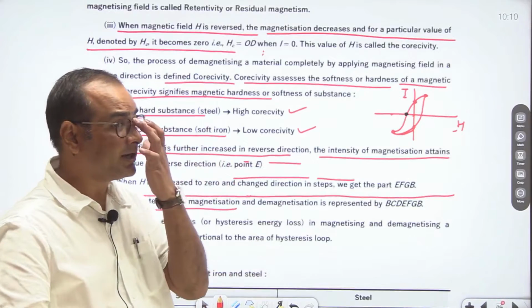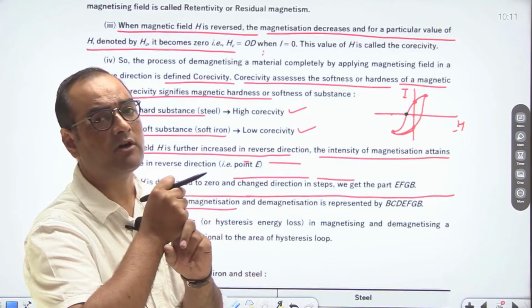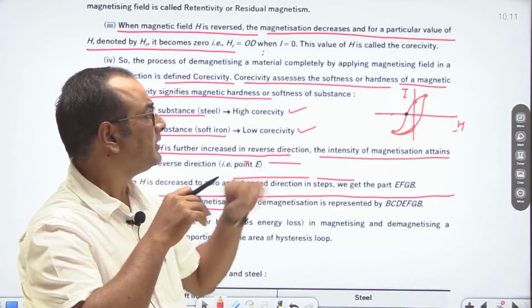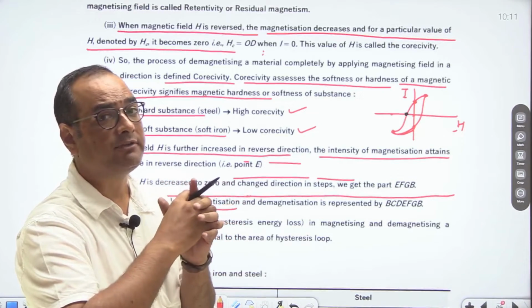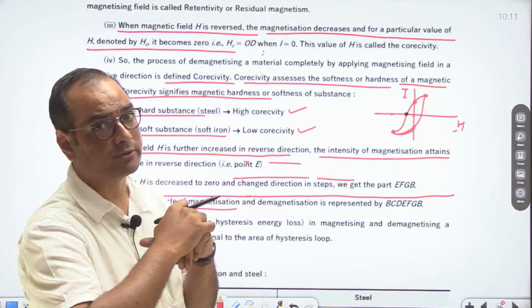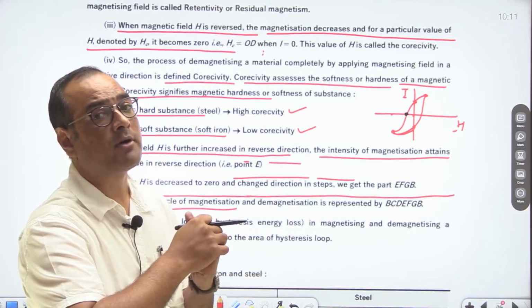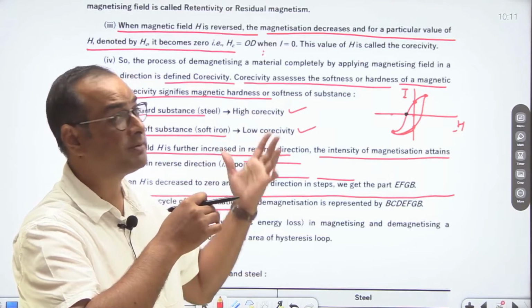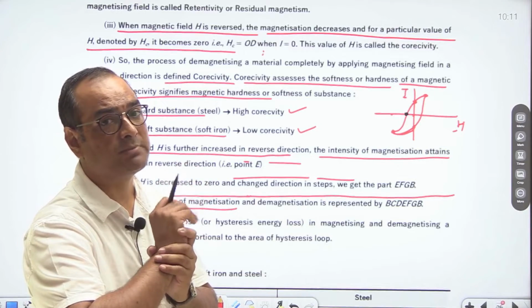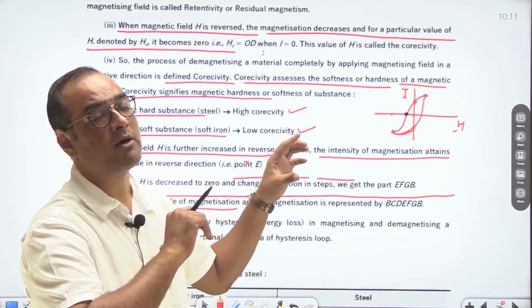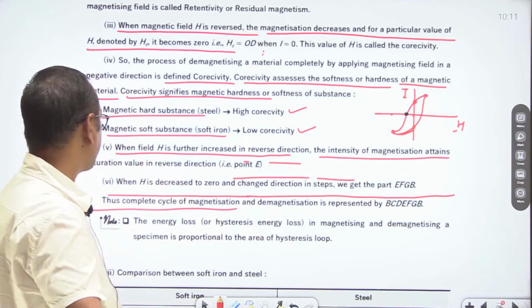So you have to keep in mind, in the case of the hysteresis curve, only three points. Saturation, which is the maximum value of magnetizing field. Then coercivity. Coercivity is the value of H at which the intensity of magnetization becomes zero. Then residual magnetism or retentivity. If we remove the magnetizing field, meaning the magnetizing field becomes zero, there is still some amount of magnetism. That is known as the property of retentivity or residual magnetism.